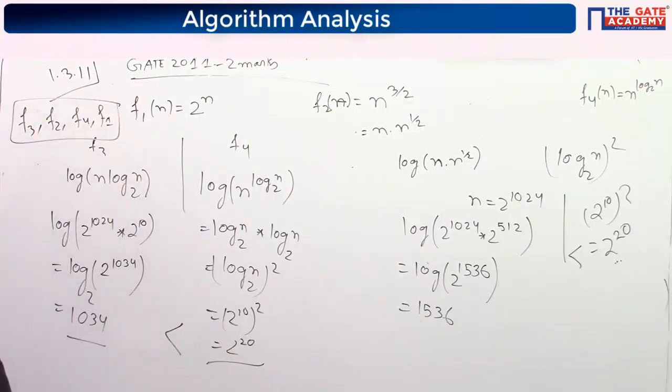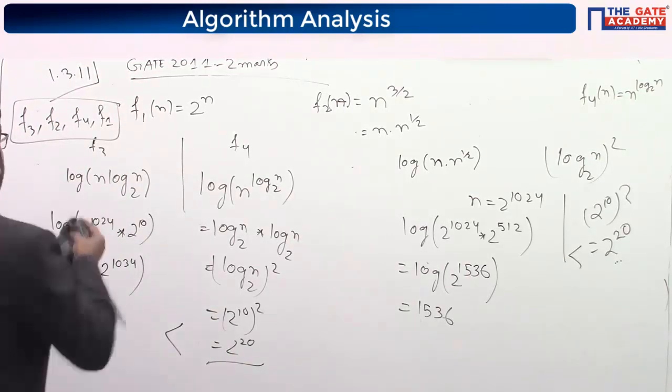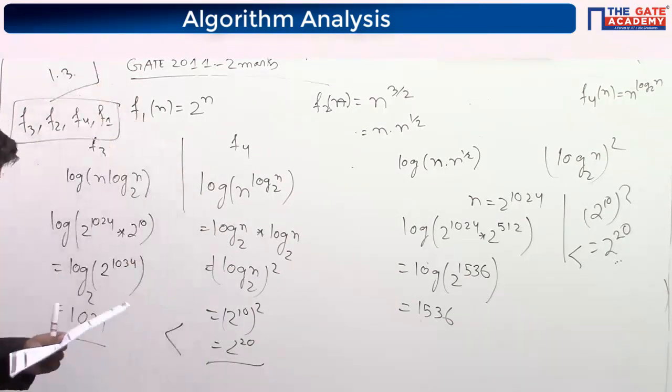I think the rest is the same. So the order is F3, F2, F4, F1. Yeah. Is it clear? So I am going next.